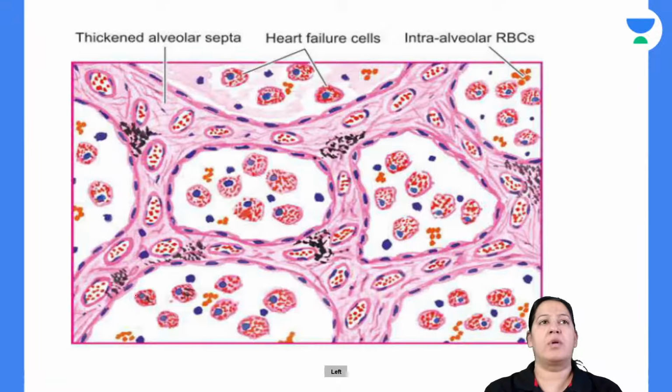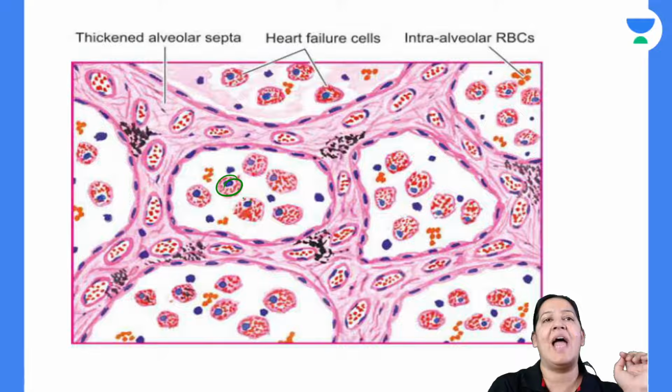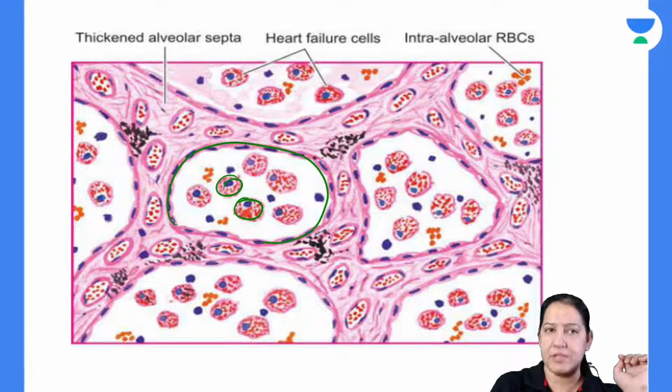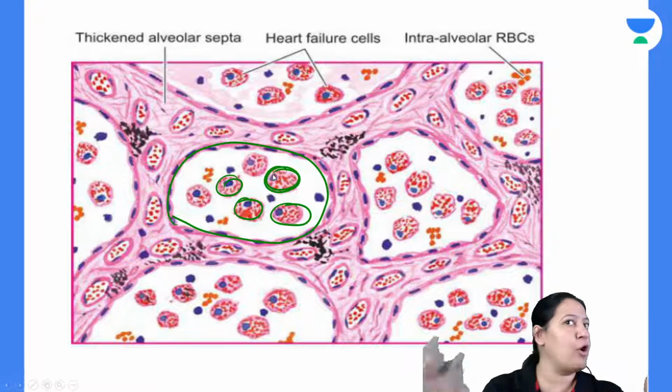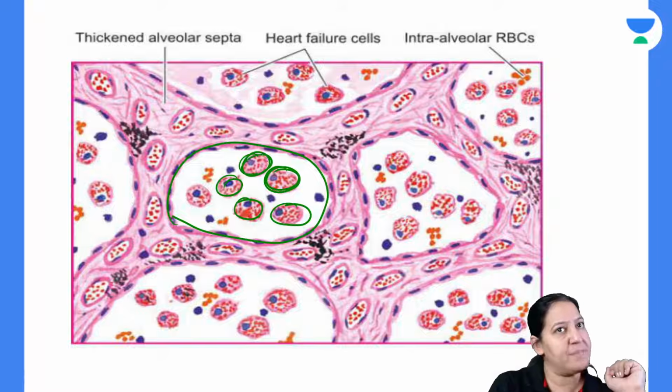Okay, so in this diagram, Z is asking why heart failure cells are present only inside the alveoli, not outside the alveoli in the interstitium? It is a good question. My answer is very simple, Z, that because macrophages are present inside the alveoli. Macrophages are not present in the interstitium. So macrophages are present only in the alveoli.